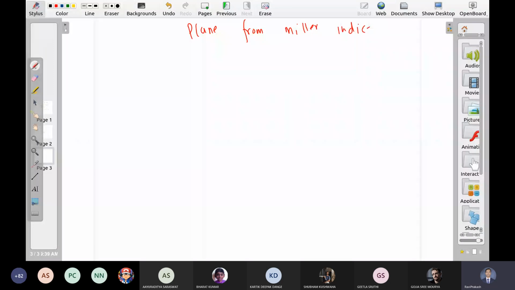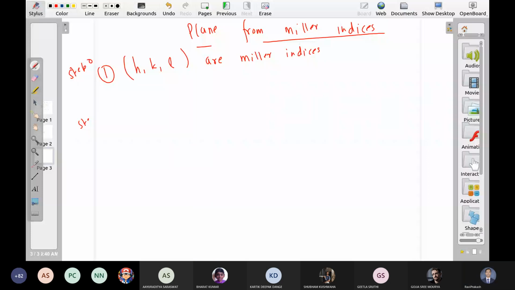Just go the opposite way. Go in reverse. Yes. So H, K, L are Miller indices. Okay. This is step 0. This is given to you. Step 1 is to inverse them. What we get? 1 upon H, 1 upon K, 1 upon L.